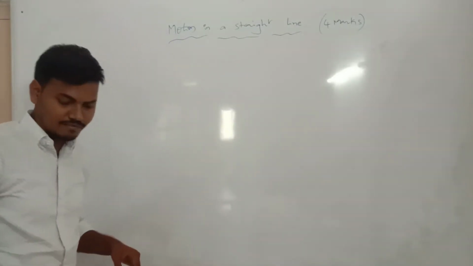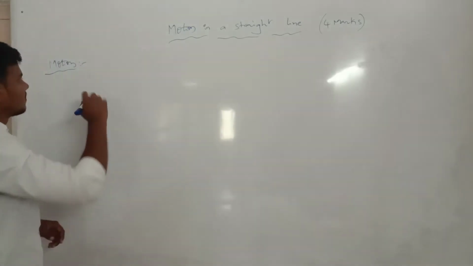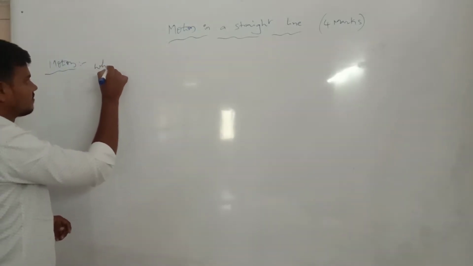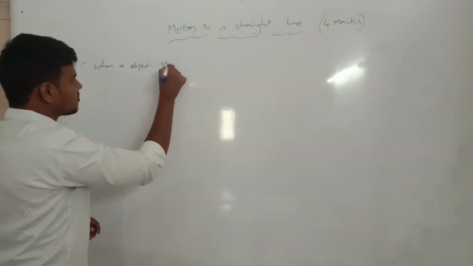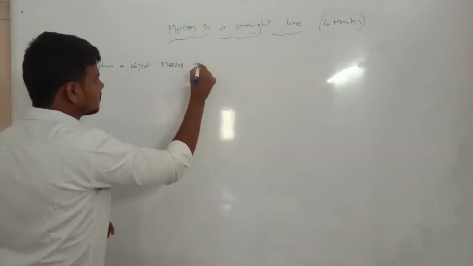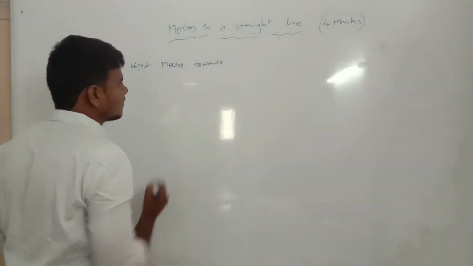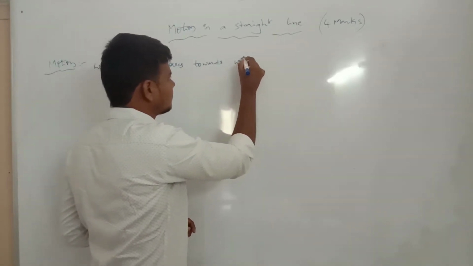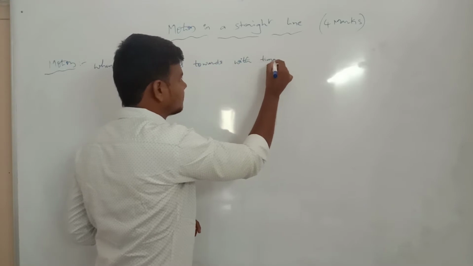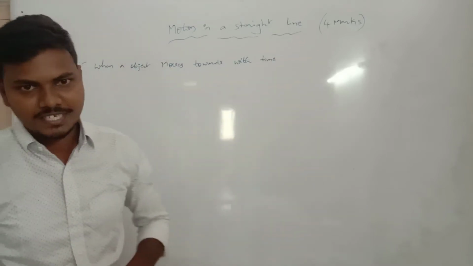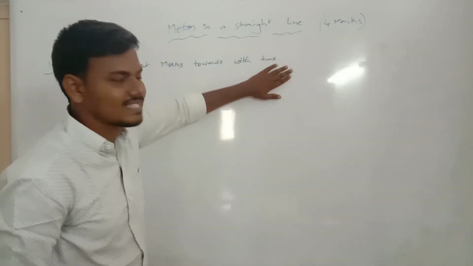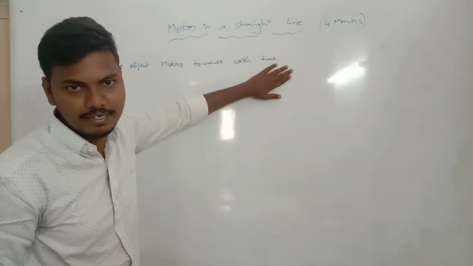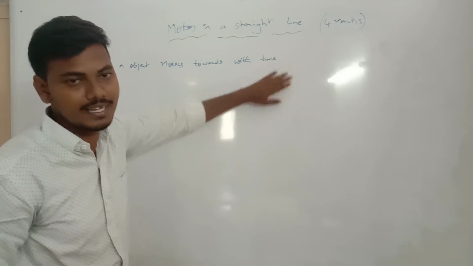The first definition: when an object moves with time. When an object moves with time, time is the very important one in every motion. Time is very important.